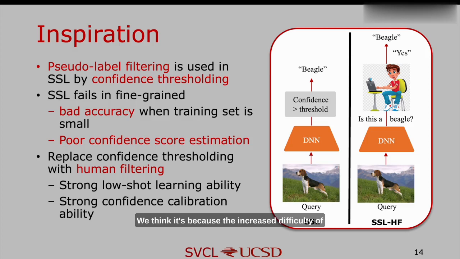We think it's because of the increased difficulty of fine-grained classification. When the label set is small, the classifier is not accurate, and it's also because of the well-known inability of deep learning to produce well-calibrated confidence scores. However, as we all know, humans have strong low-shot learning and confidence calibration ability. So we propose to replace the confidence thresholding with a human, called human filtering.